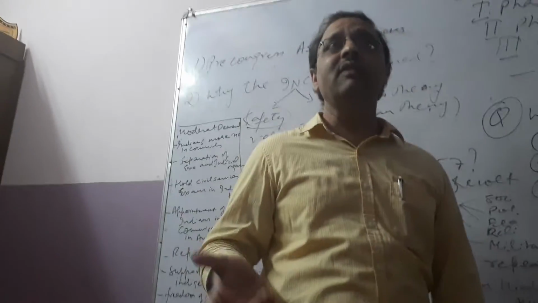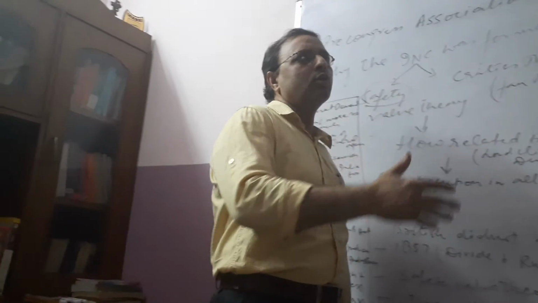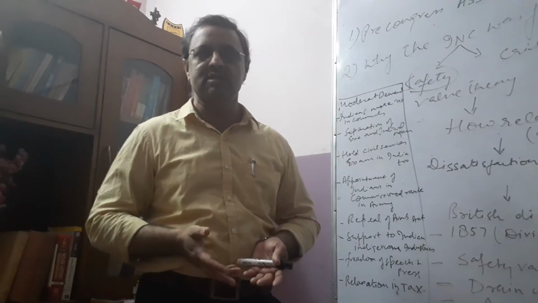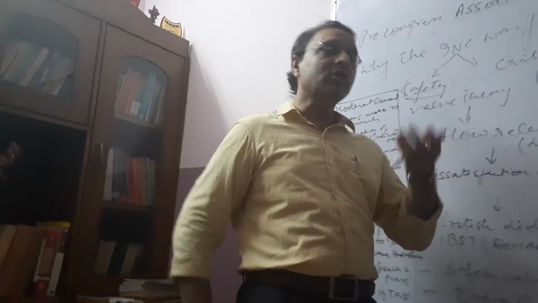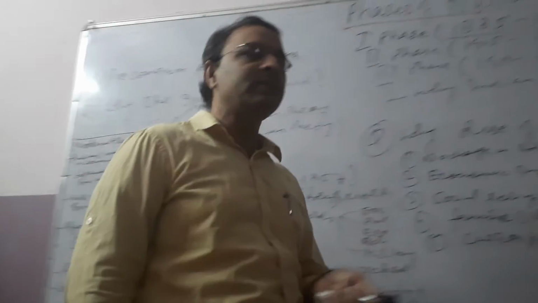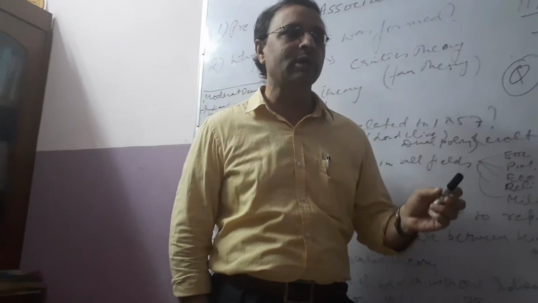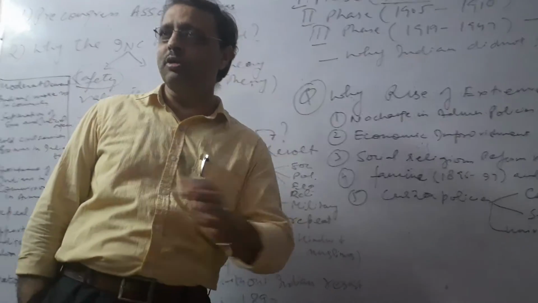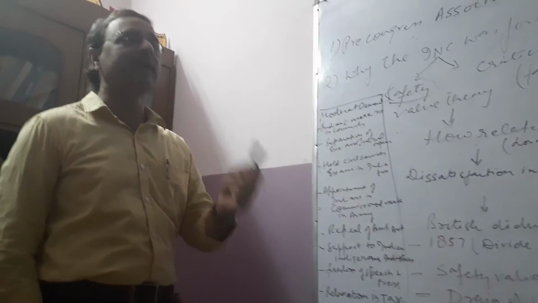And what plea? A very childish plea they gave. What was the plea? They said they were not able to run the administration of Bengal because it is a vast state. And what was the real cause behind that? The real cause was that they wanted to separate Hindus from Muslims, because in East Bengal Muslims were dominant and in West Bengal Hindus were dominant, and they wanted to separate both these communities, and that's why they separated Bengal.